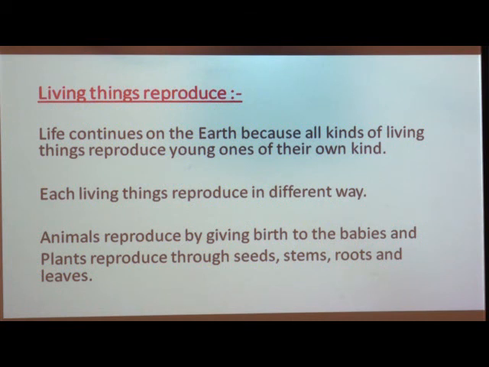Also some plants can grow from roots. For example, plants of carrot, radish, beetroot can reproduce through roots, and some plants like bryophyllum reproduce through leaves, but non-living things do not reproduce.